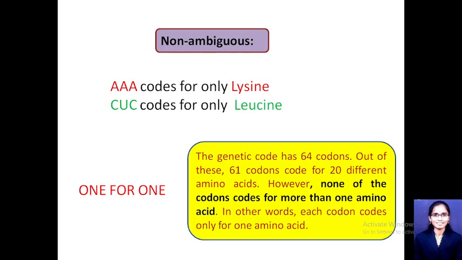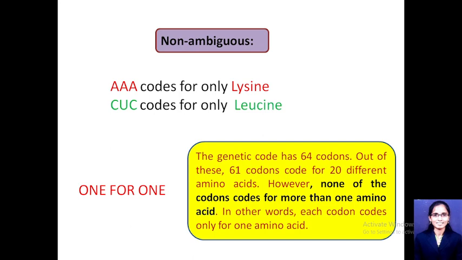Again, there are two different terms which are very difficult to remember. One is non-ambiguous and the second is degenerate. So non-ambiguity, or non-ambiguous, is a characteristic feature of the genetic code. It means one for one, that is, there is only one codon which will code for only one amino acid. I will repeat, one codon will code for only one amino acid, not for a number of amino acids.